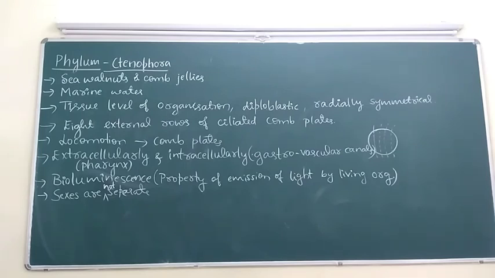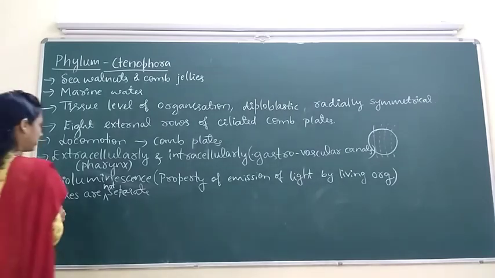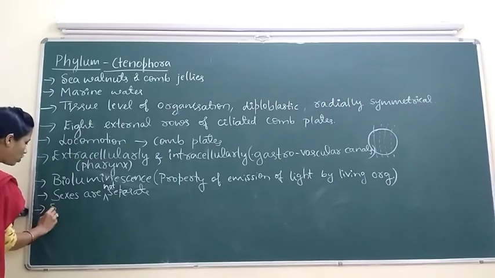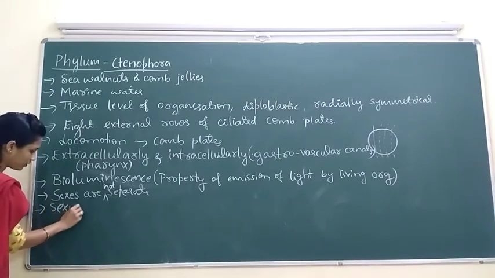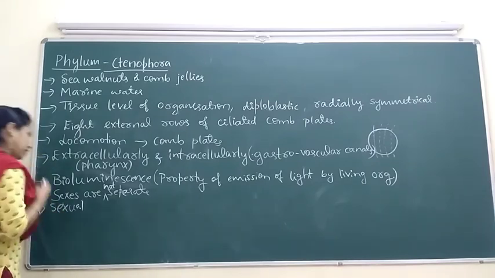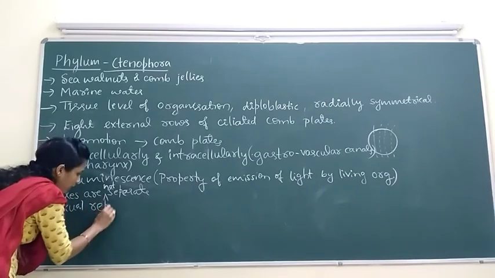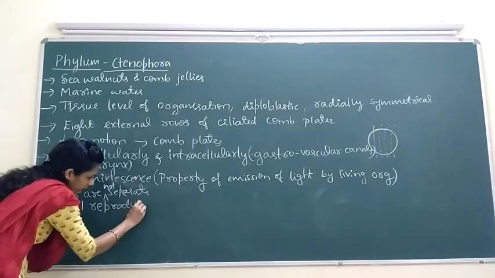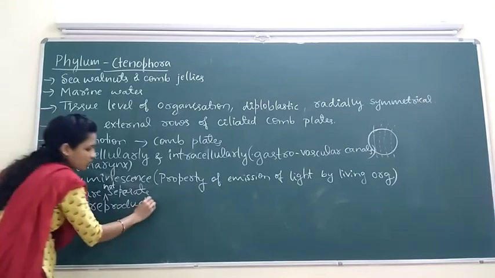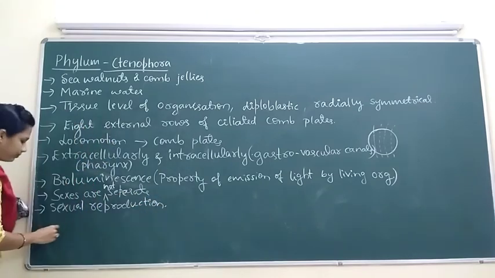Then usually they reproduce by sexual method. Ctenophora show sexual type of reproduction. Then fertilization is external.